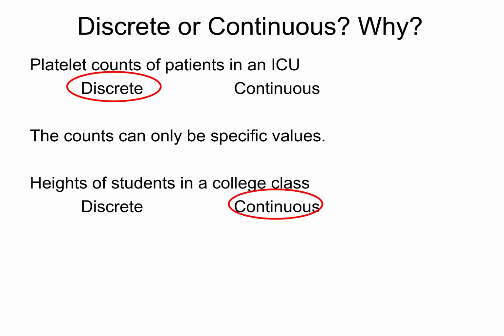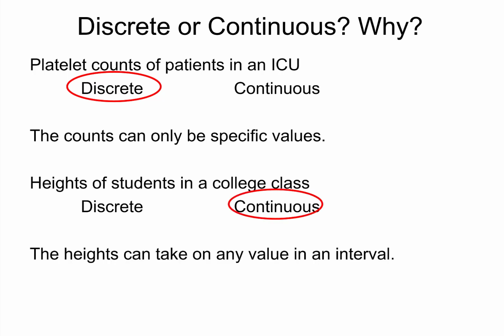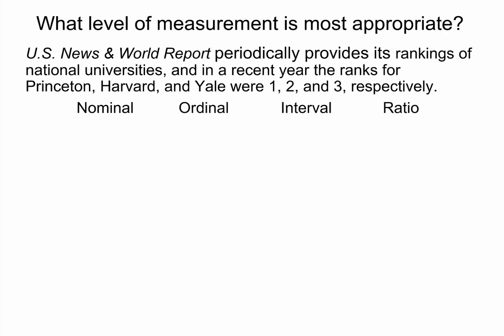Heights of the students are continuous. And again, this is because the heights can take on any value in an interval. What level of measurement is most appropriate? U.S. News & World Report periodically provides rankings of national universities. And in a recent year, the ranks for Princeton, Harvard, and Yale were 1, 2, 3, respectively. So there's numbers involved there, but we can't tell the difference between the numbers as meaningful, but there is a natural order, so this is ordinal.